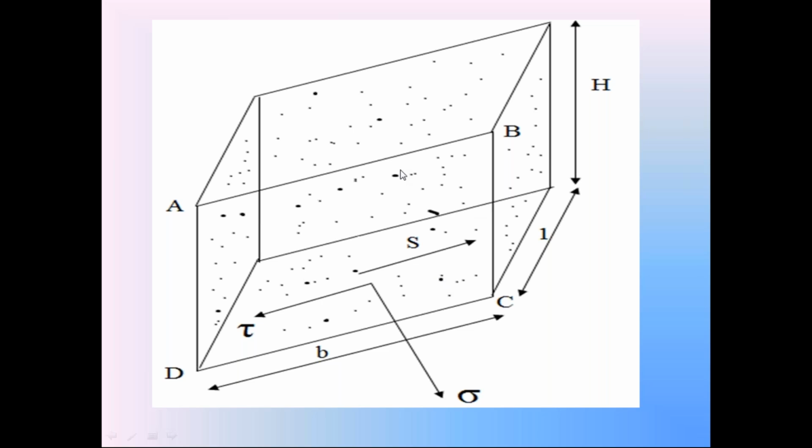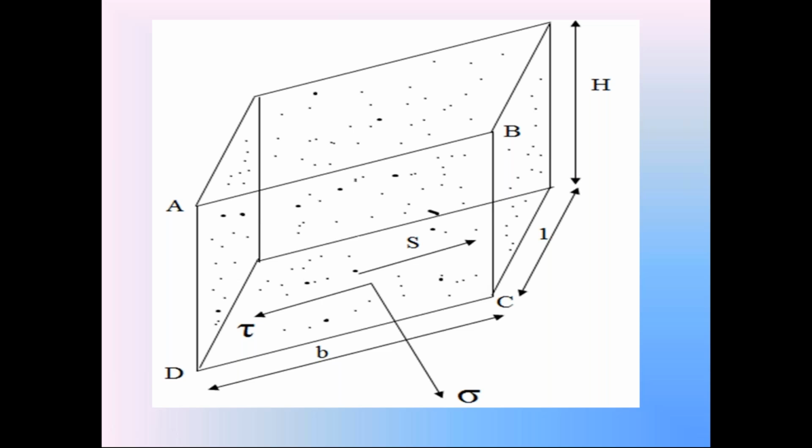The tangential component T is acting in the downward direction, parallel to surface CD. Since this tangential component T is parallel to surface CD, we consider it as shear force on the surface CD.